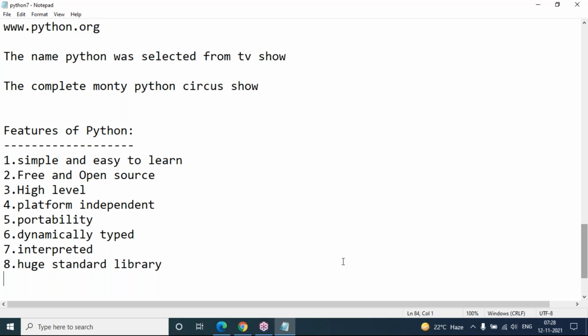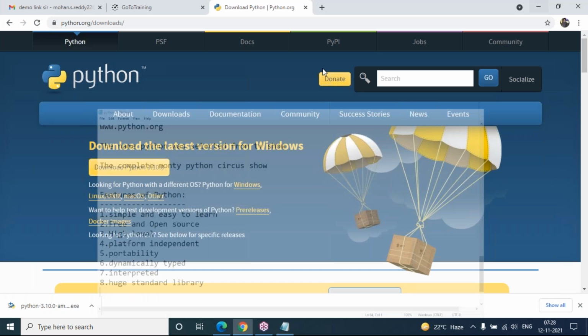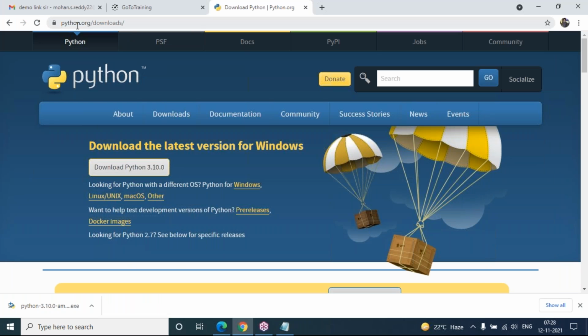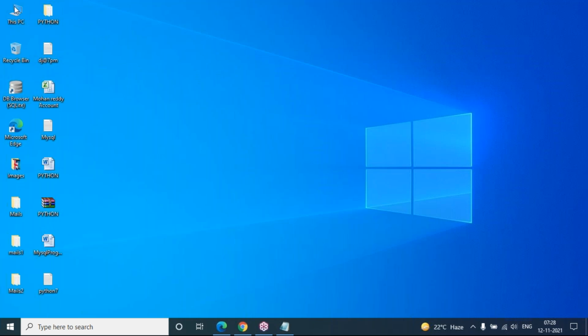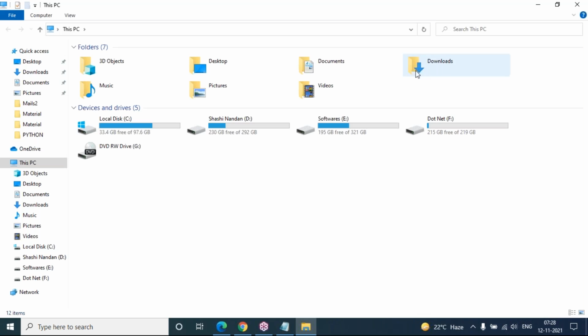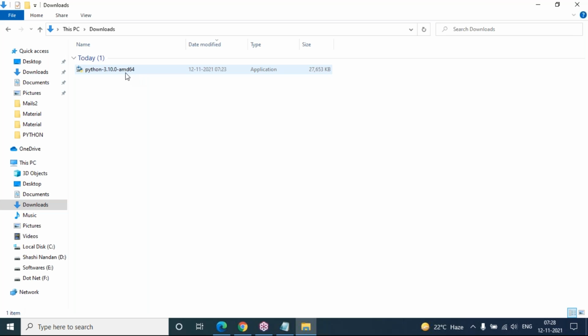Now, I have already downloaded the Python software by visiting python.org and downloading Python 3.10.0, which is a stable version. Let's go to the Downloads folder and open it. Now you can see Python 3.10.0 is there. Just double-click on it to start the installation process.